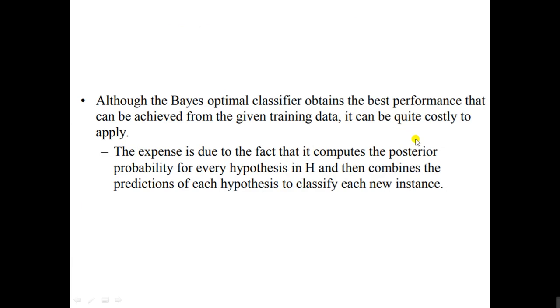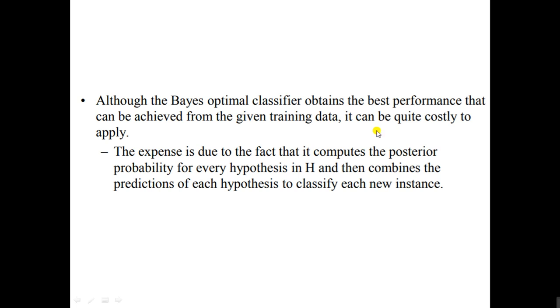Although the Bayes optimal classifier obtains the best performance that can be achieved from the given training data, it can be quite costly to apply. What is meant by costly? The expense is due to the fact that it computes the posterior probability for every hypothesis H1, H2, H3 in the given total space H, and then combines the predictions of each hypothesis to classify the new instance.